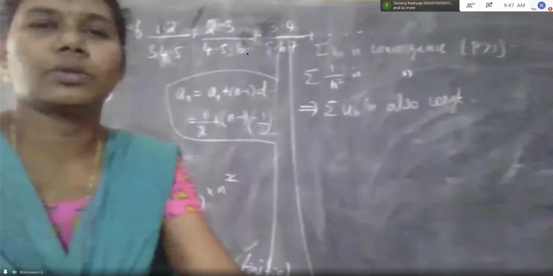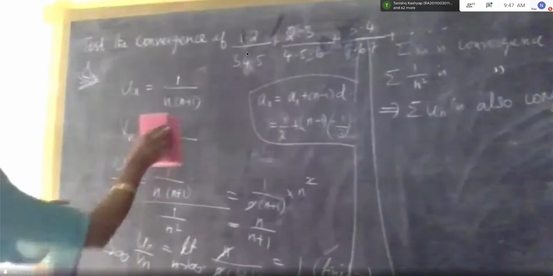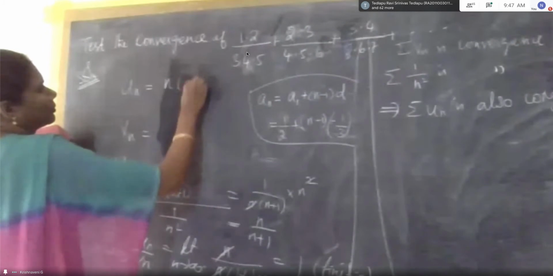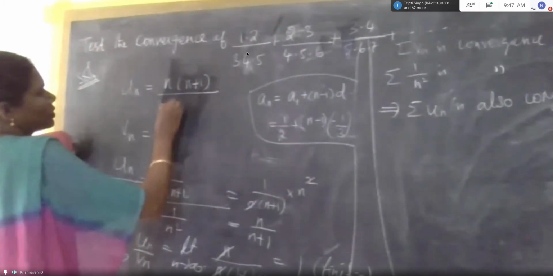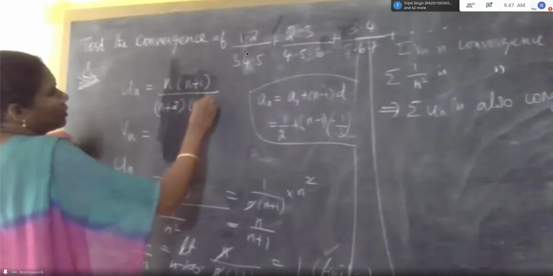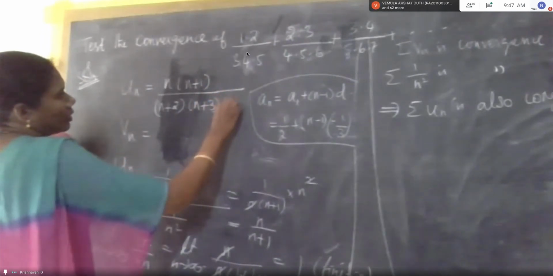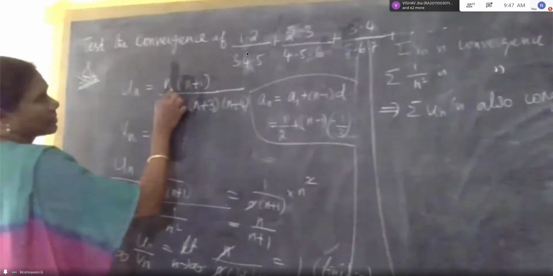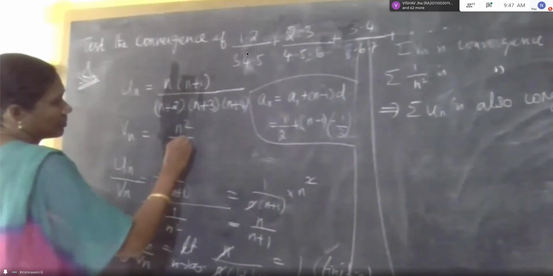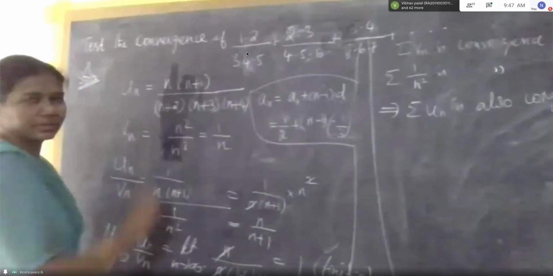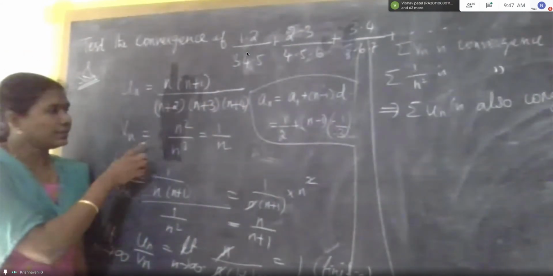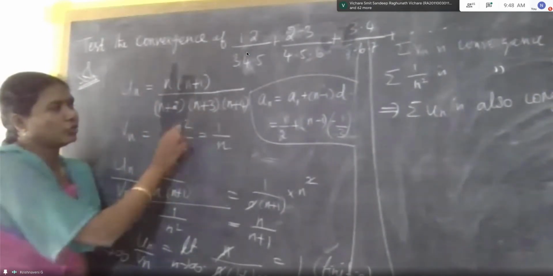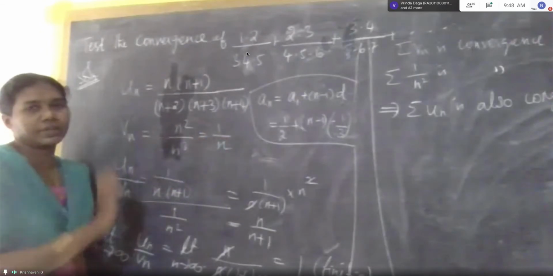What is the Un first? You tell me. n into n plus 1 upon n plus 2 into n plus 3 into n plus 4. Okay. Vn is equal to n square by n cube, which will be 1 by n again. Have you understood? Yes, ma'am. Here n square is the maximum power, here n cube. After n square cancels, we are getting 1 by n.